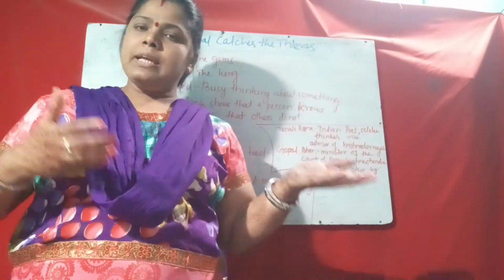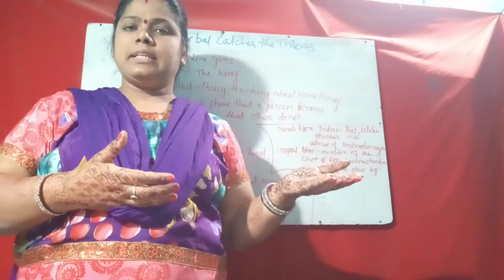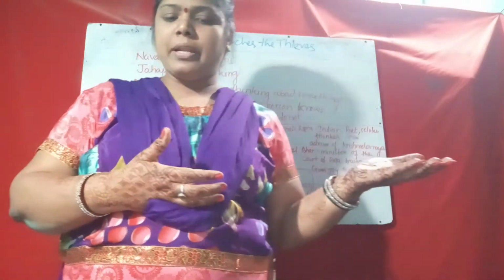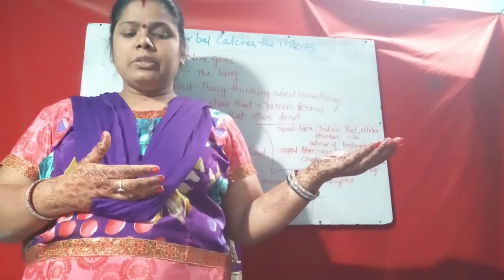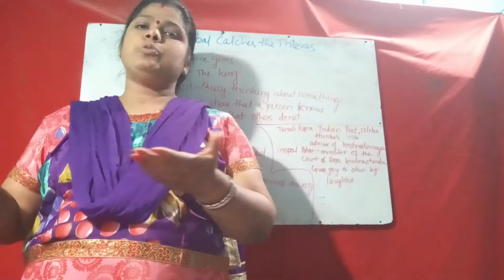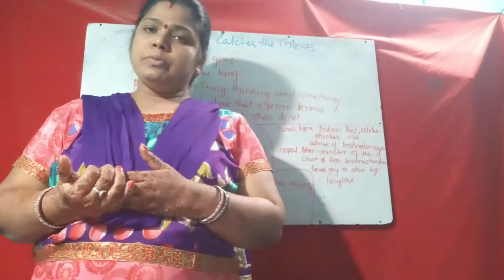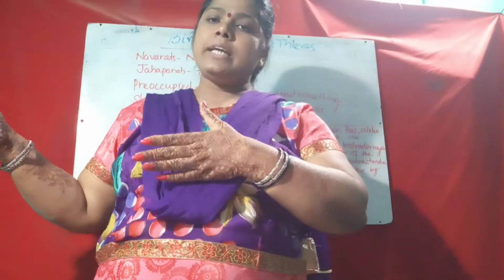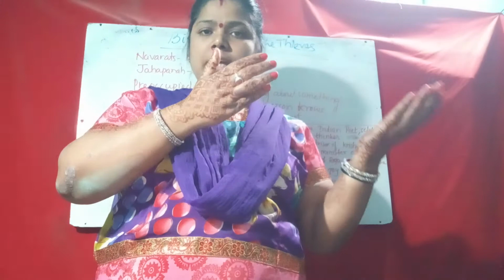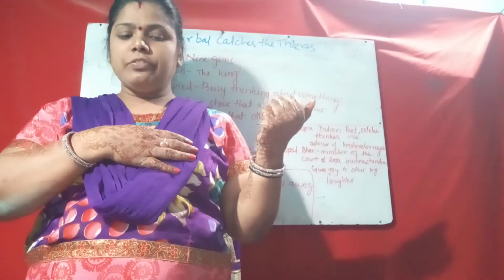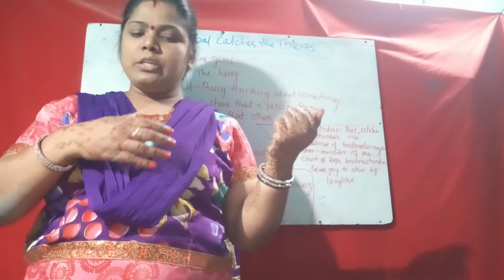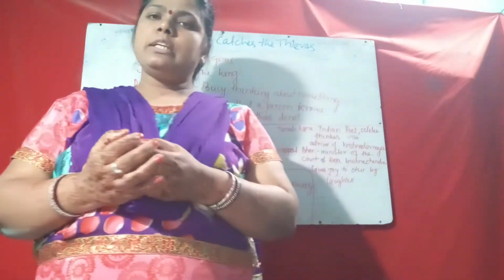On the same day, one of the ministers said, 'Jahapana, there are many people waiting to see you. They want to tell you about their problems. Many people came to you to solve their problems, and they are waiting outside. They have a lot of faith in your wisdom, so they want you to solve their problems.' They have great faith because Akbar was a good king.